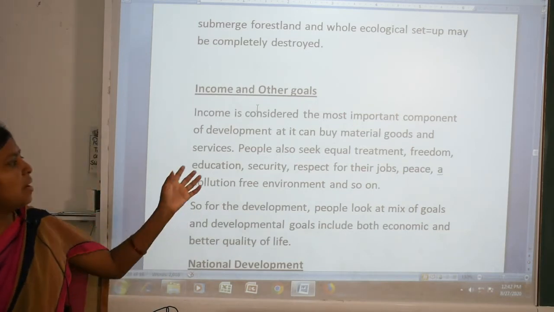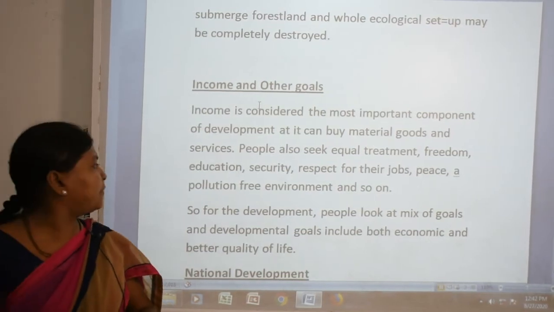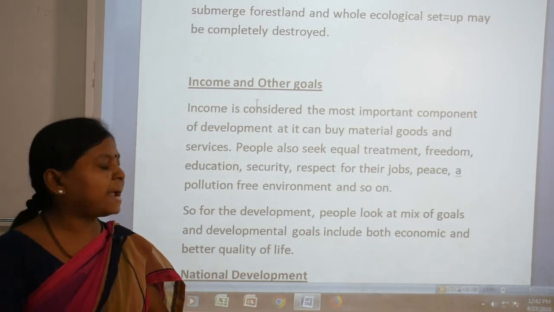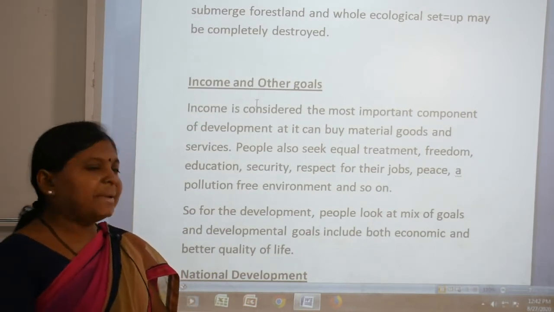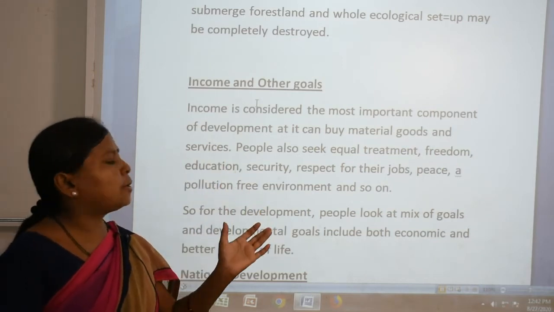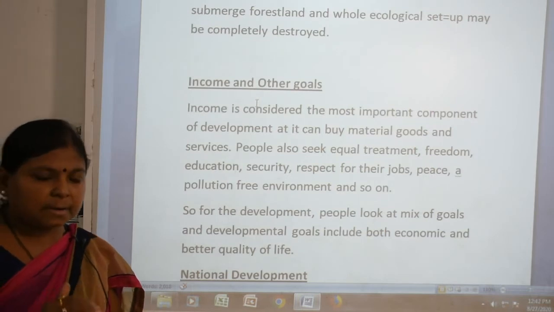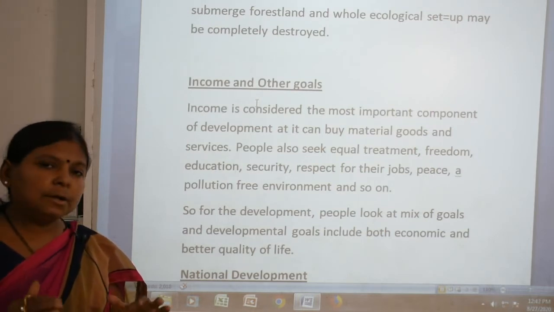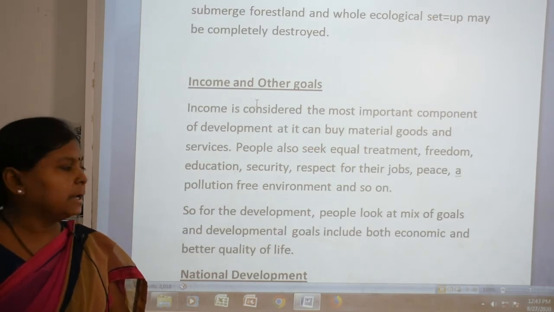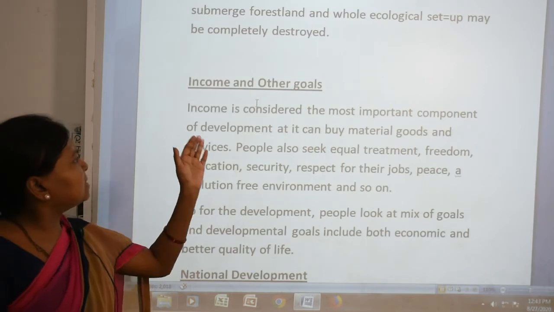People also seek equal treatment, equal freedom, education, security, respect for their jobs, peace, a pollution-free environment, and so on. So these are also other goals for development. So for development, people have to look at a mix of goals, including both economic goals and better quality of life.